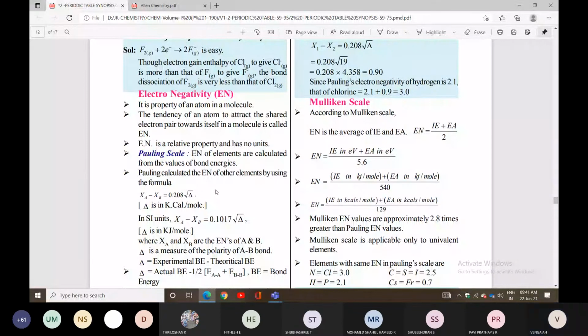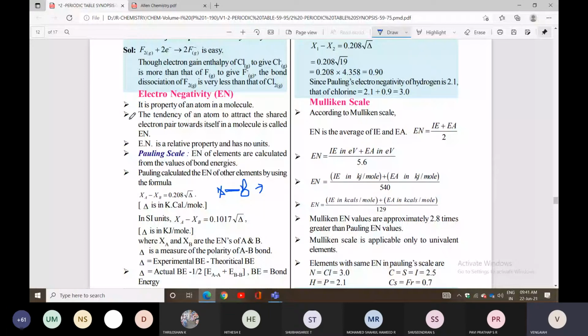A and B. Here A is having one electron and B is also having another electron. Both are sharing, so covalent bond formation is there. What is the definition? Look here.